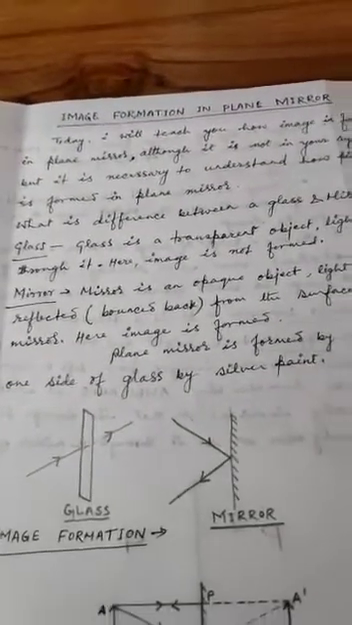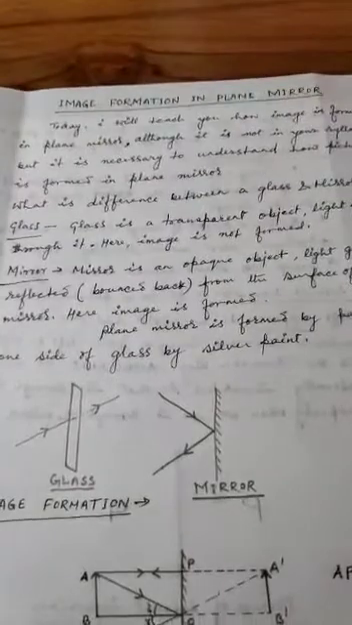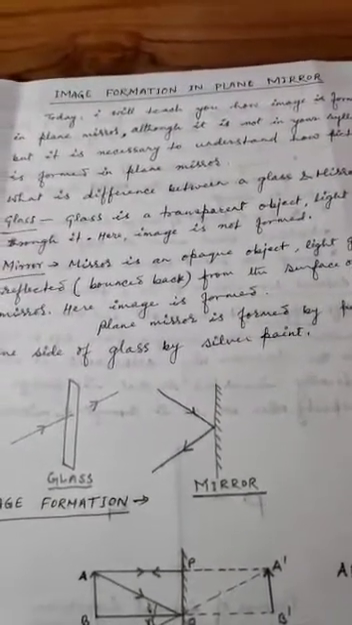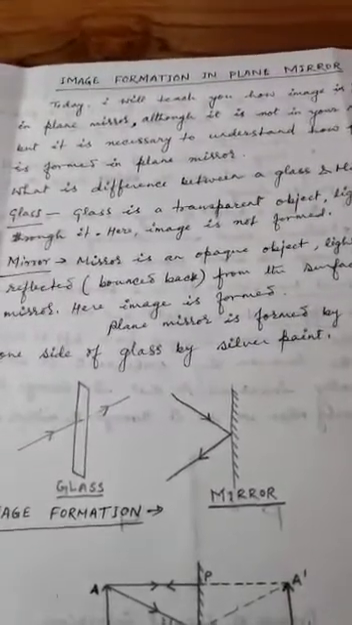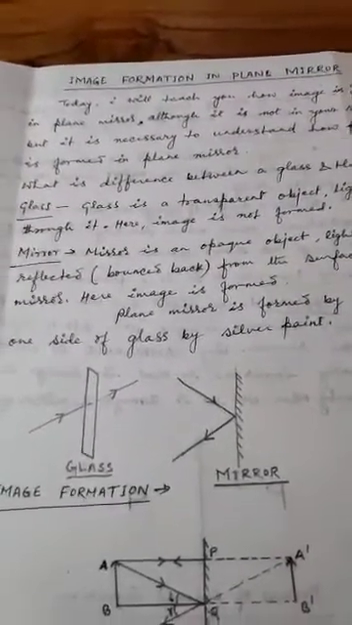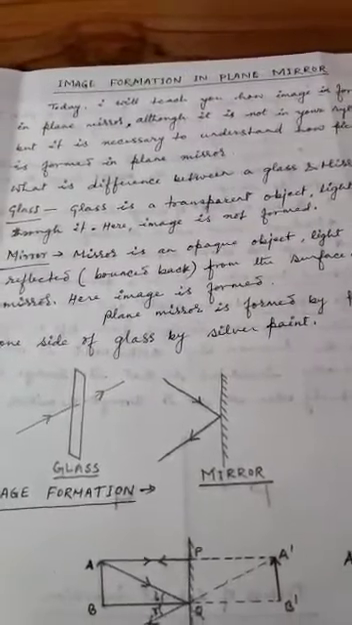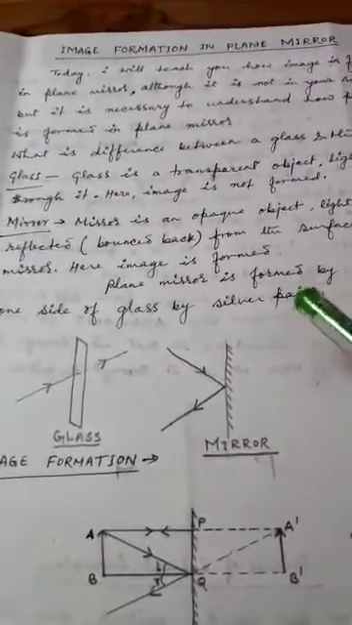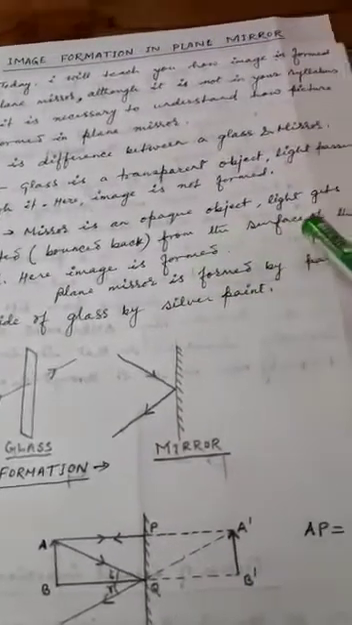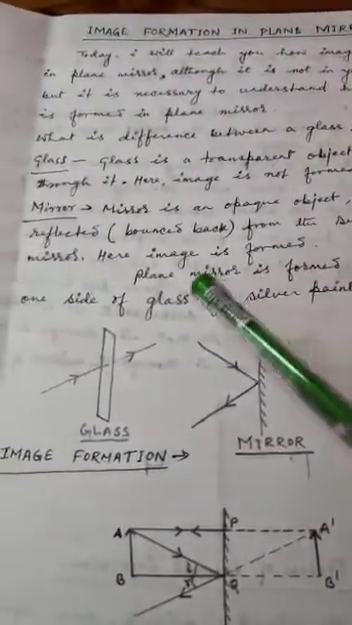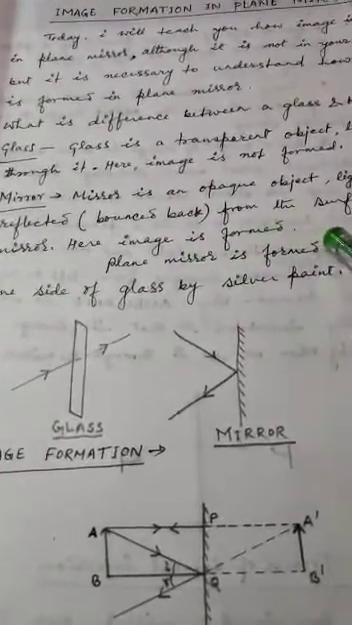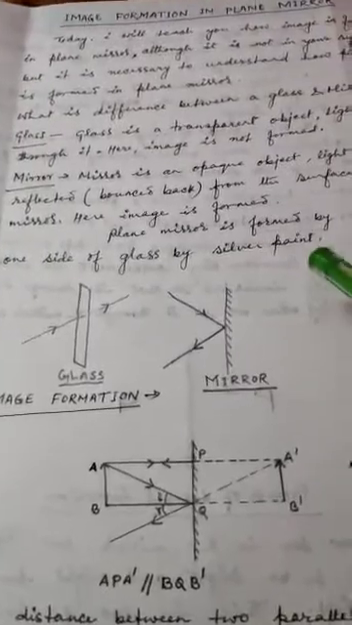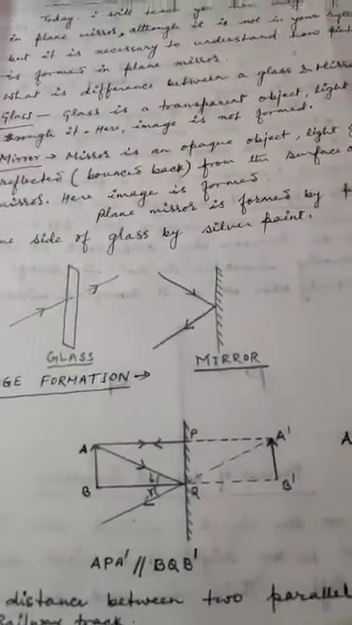What is the difference between glass and a mirror? Glass is a transparent object, light passes through it, and here image is not formed. And mirror is an opaque object, light gets reflected, bounces back from the surface of the mirror, and here image is formed. And plane mirror is formed by painting one side of the glass by silver paint.